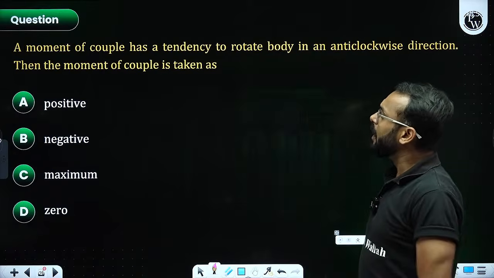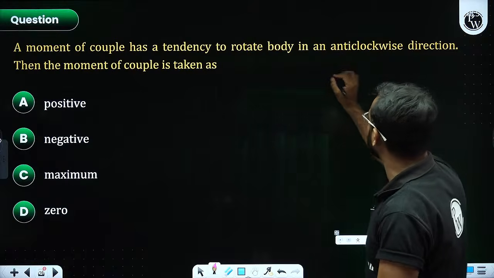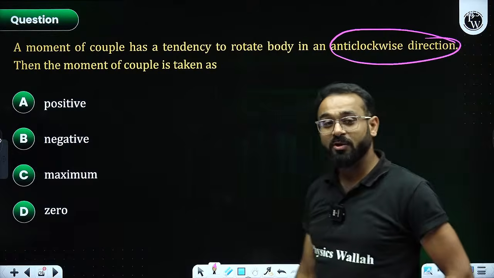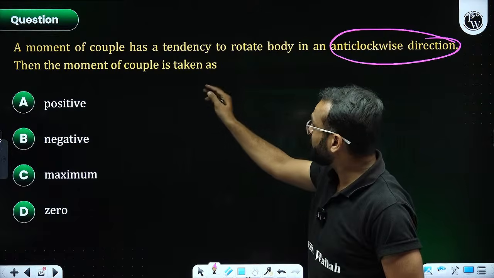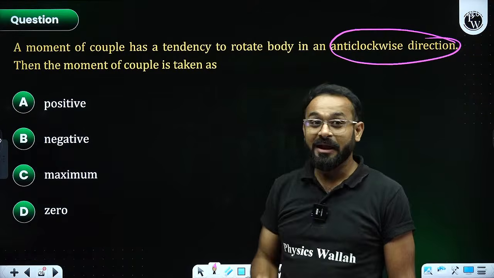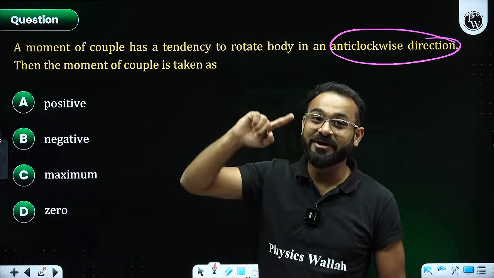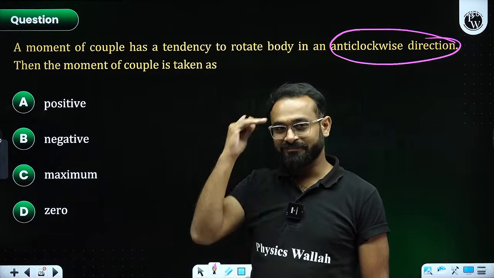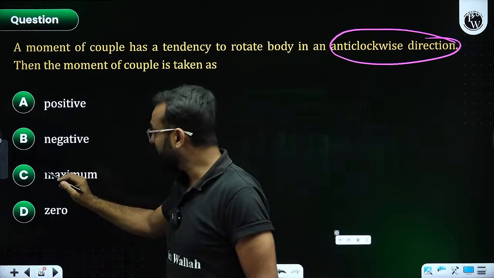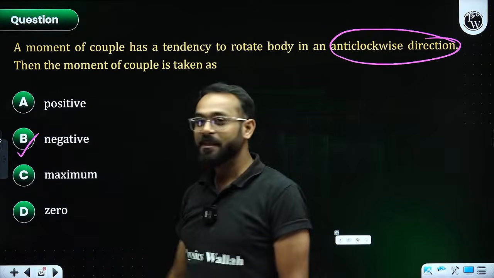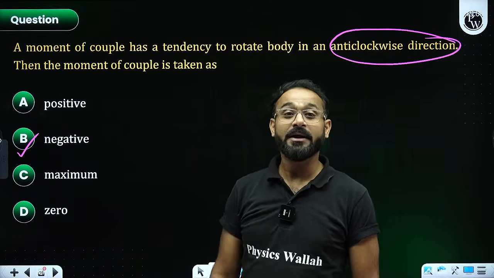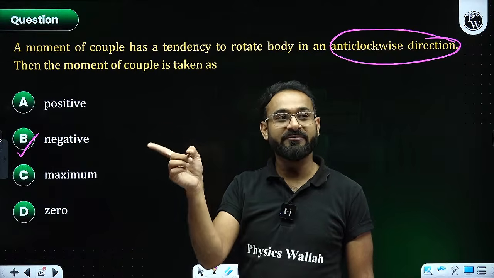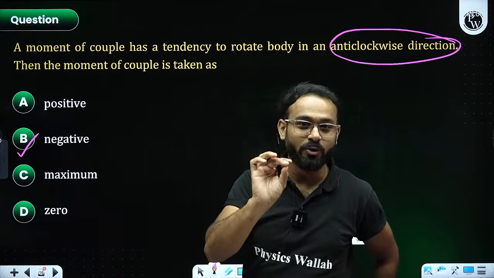Look at one more. A moment of couple has a tendency to rotate a body in an anti-clockwise direction. Anti-clockwise, remember? Then the moment of couple is taken as anti-clockwise. Clockwise was negative, anti-clockwise will be positive. Mentally it is positive, but the answer is negative. Why? Because in clockwise, the answer was positive. But over here for the anti-clockwise, it is going to be negative.